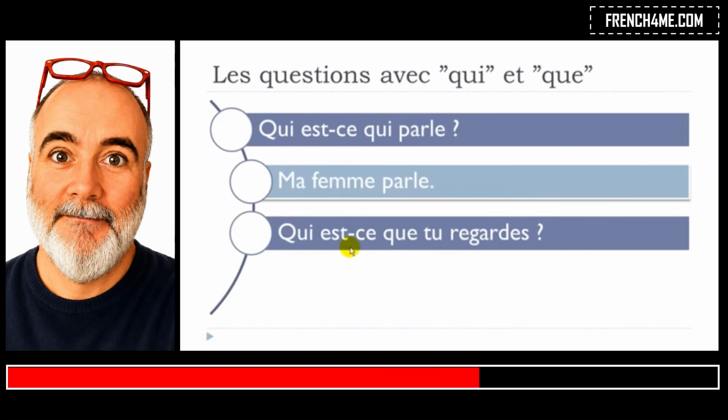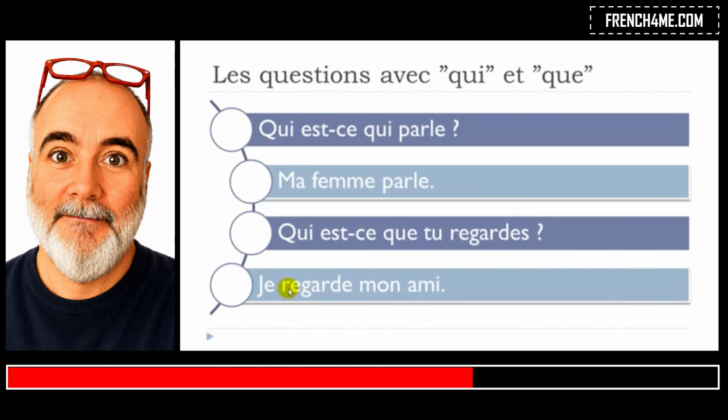And then the second example we had, qui est-ce que tu regardes? Je regarde mon ami. Okay, mon ami, my friend. Regarder is to watch or to look. Je regarde mon ami. And you can see that it's quite clear. So, qui, just because you want the information for a person. And then the second qui, just because it will be the subject.